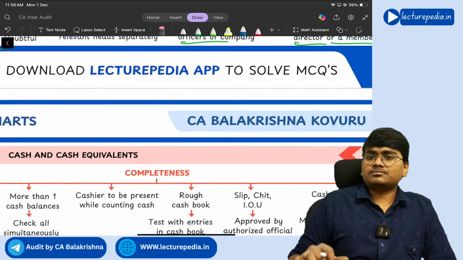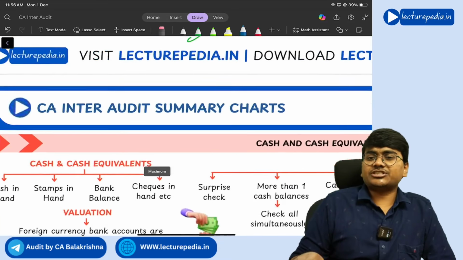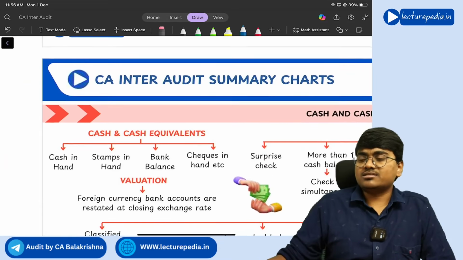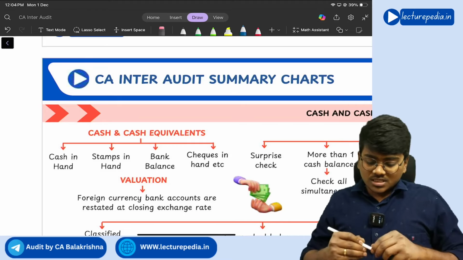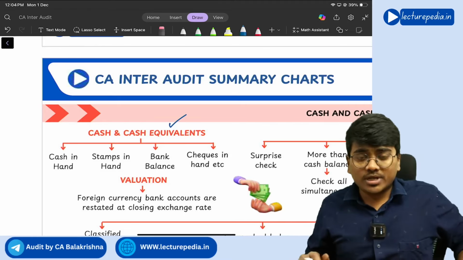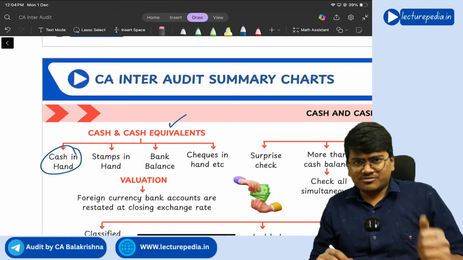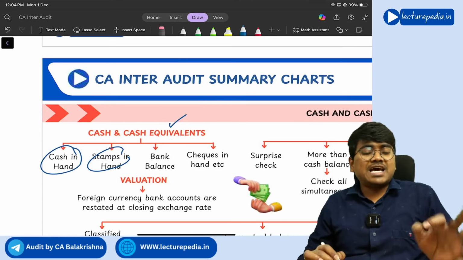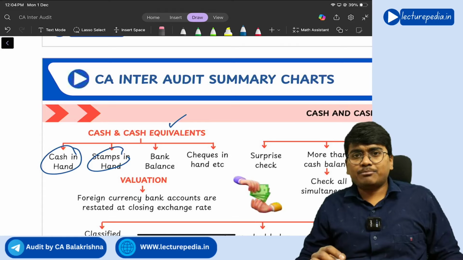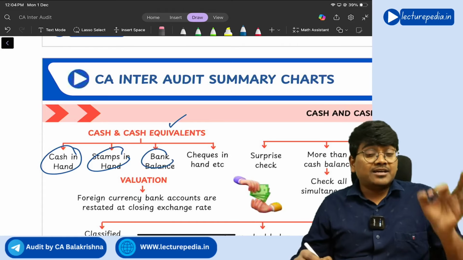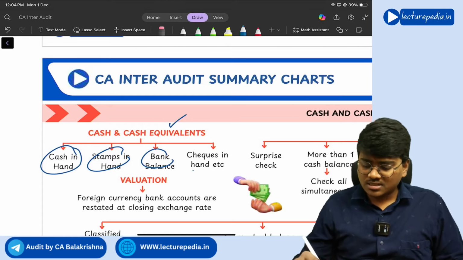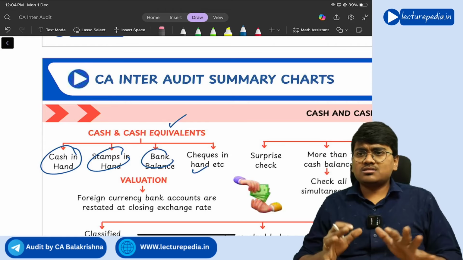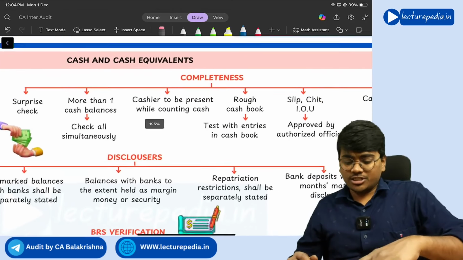Next, cash and cash equivalents. Under this cash and cash equivalents, first of all, of course, cash will be included, and stamps in hand. Stamps means these stamp papers will be there, and bank balance will also be considered under this cash and cash equivalents, cheques in hand, etc. So all these things will be considered under cash and cash equivalents.